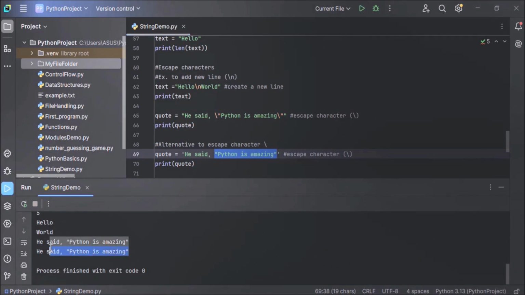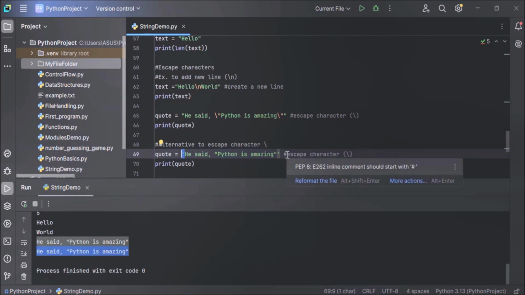You can see here. So, in case you want to avoid using the escape character, but still you want to use double quotes within your string, you can start your string with a single quote. If your string starts with single quotes and ends with single quotes, in that case, inside the string, if you want to include phrases in double quotes, you can use the way we are using here.